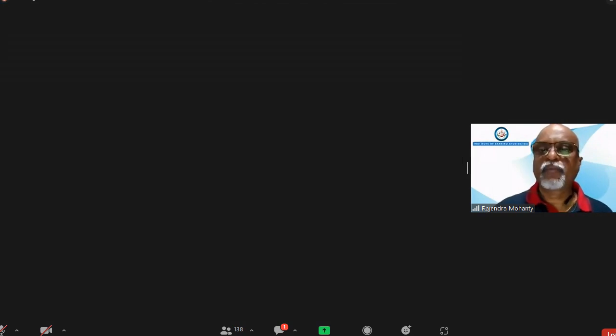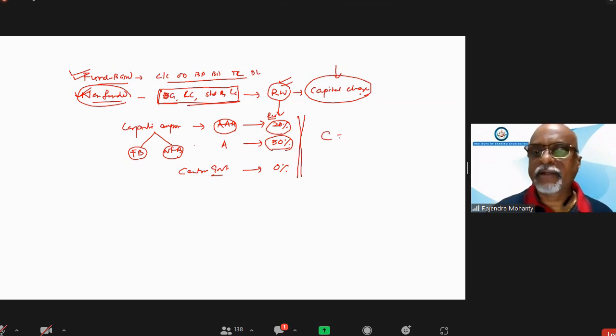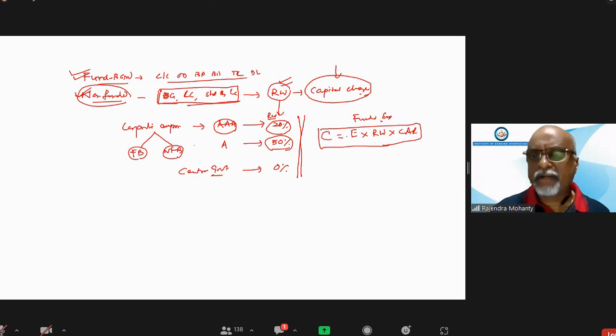So what is the formula I have told you for the capital calculation? Exposure into risk weight. Very good, excellent. This is the formula I have told you for funded exposure. Funded means the bank has already given the money to the borrower. On the asset side, bank's assets have increased by that amount. The fund has been transferred to the borrower account. So in the balance sheet, it is there.